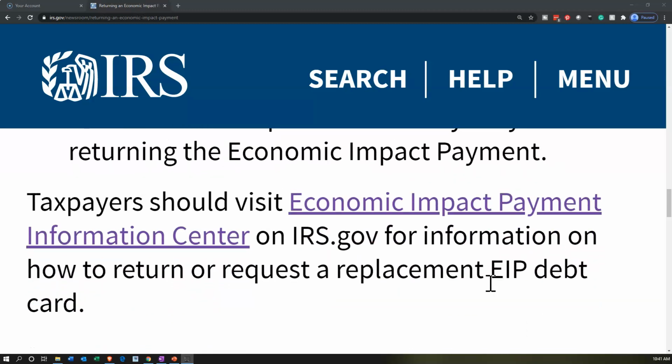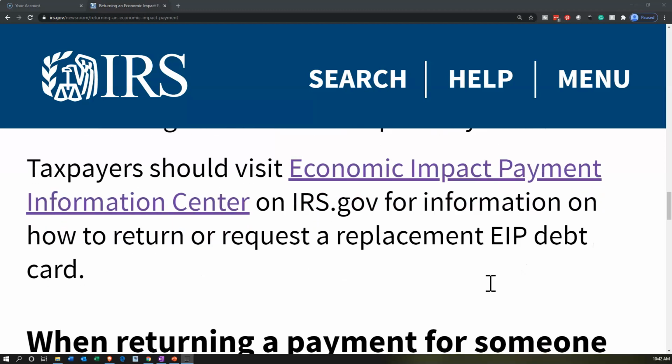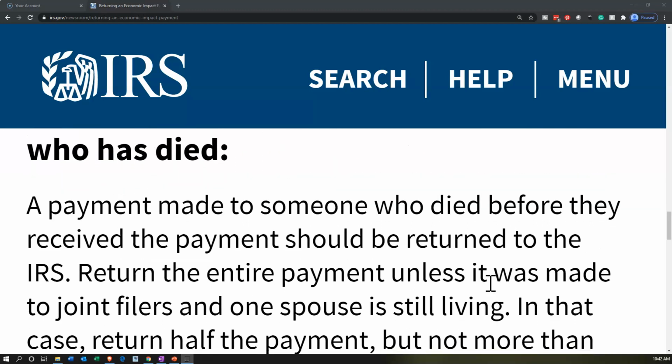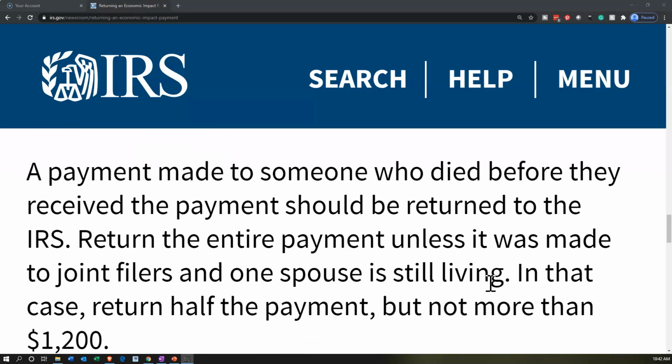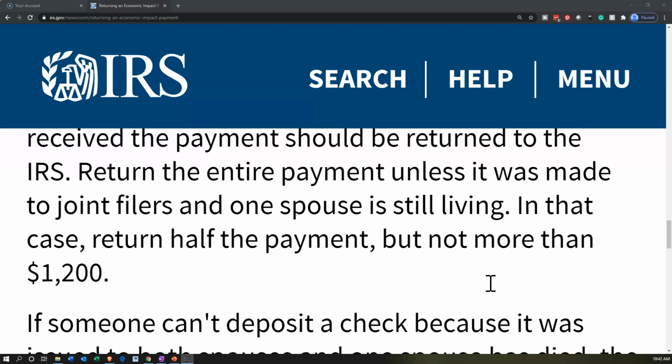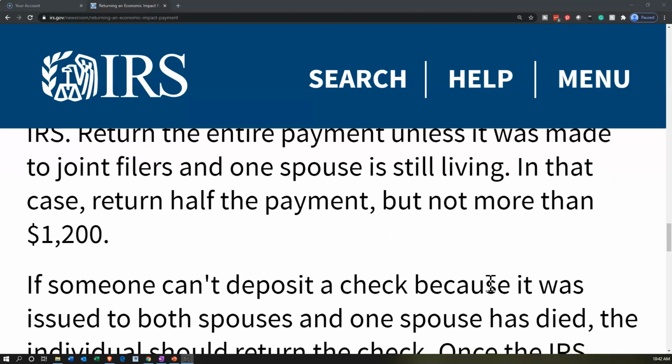Taxpayers should visit the Economic Impact Payment Information Center, there's a link to that here, on irs.gov for information on how to return or request a replacement EIP, Economic Impact Payment, debit card. When returning a payment for someone who has died, a payment made to someone who died before they received the payment should be returned to the IRS. Return the entire payment unless it was made to joint filers and one spouse is still living. In that case, return half the payment, but not more than $1,200.